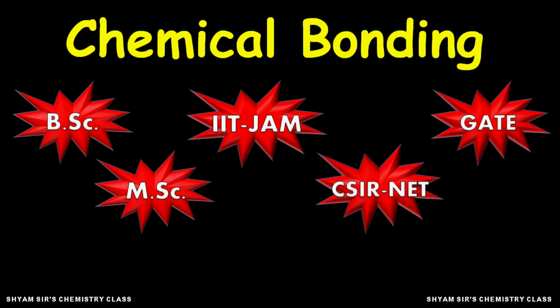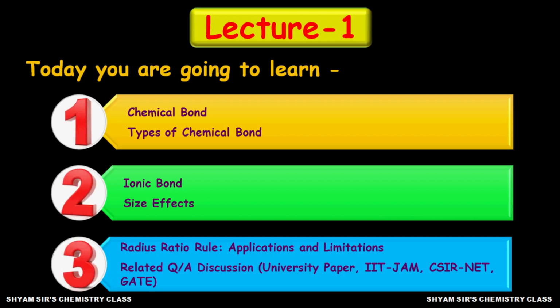This will help both BSc and MSc students as well as those who are preparing for IIT JAM, CSIR NET and GATE exams. Today's lecture includes chemical bond, specially focused on ionic bond and ionic compounds, radius ratio rule, its application and limitation, and finally followed by a few related question-answer discussions.